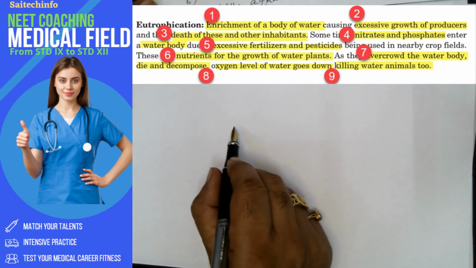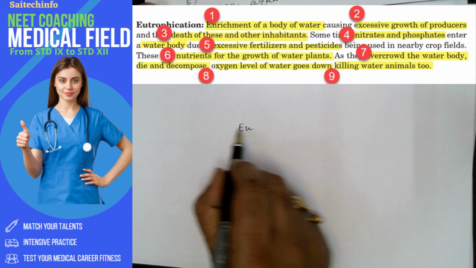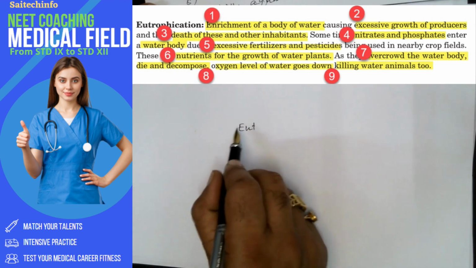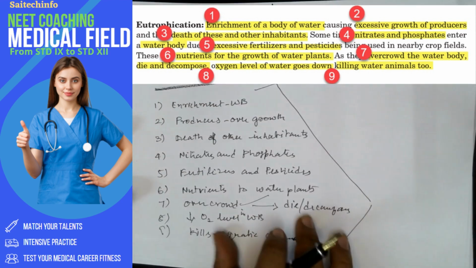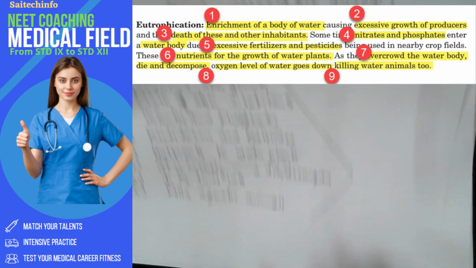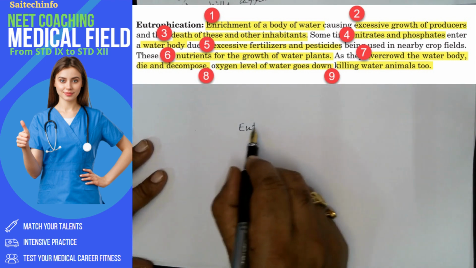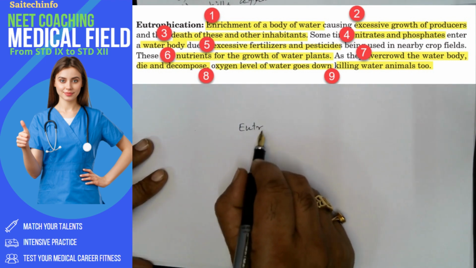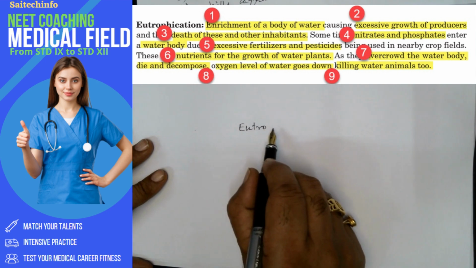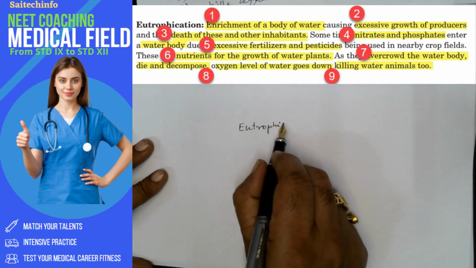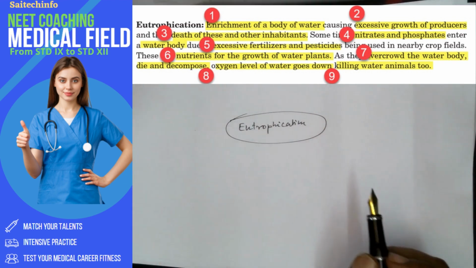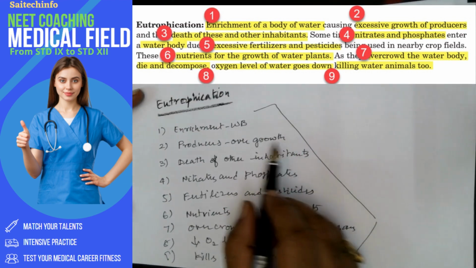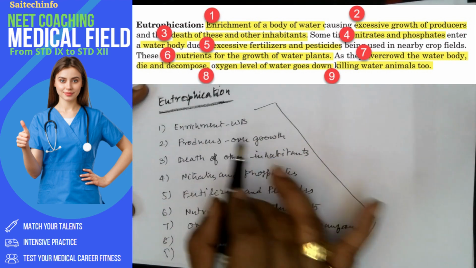Eutrophication. You just follow me how I convert this into a concept map in flashcard. These are all the key points, and the key points should be converted into what? Concept map in flashcard. Eutrophication. Okay, now what are the key points or the primary nodes?